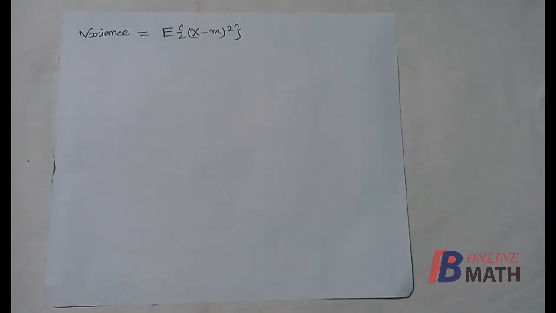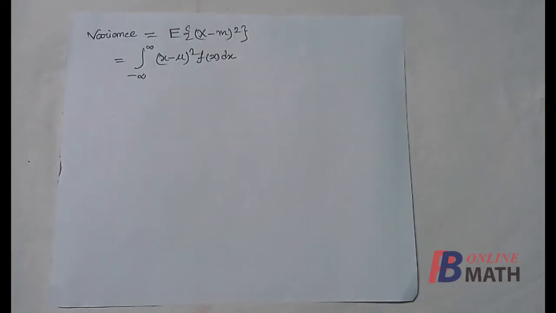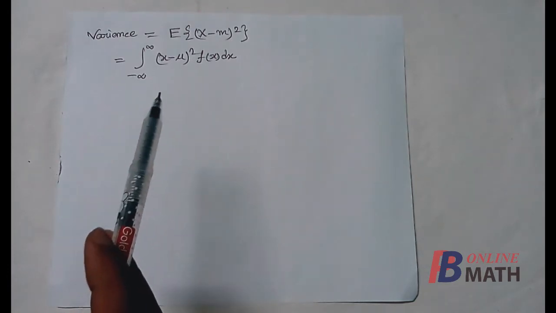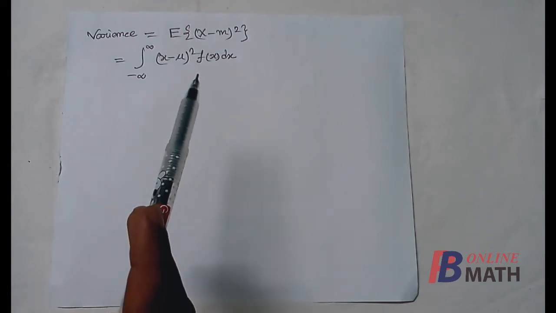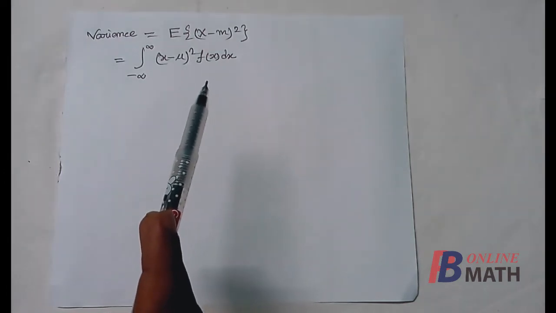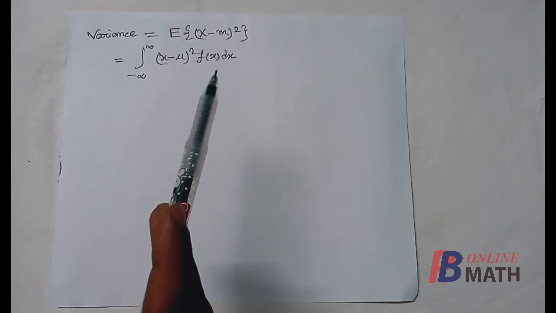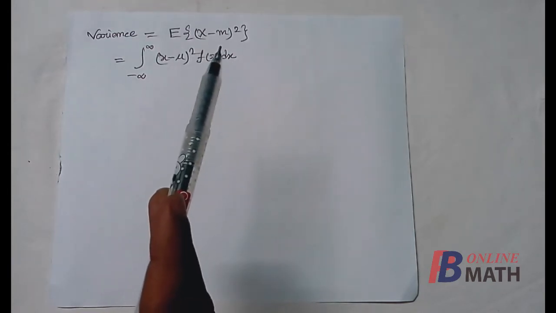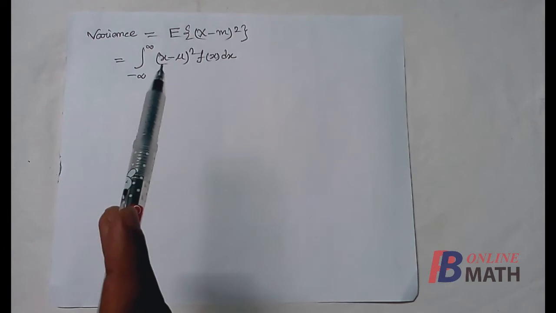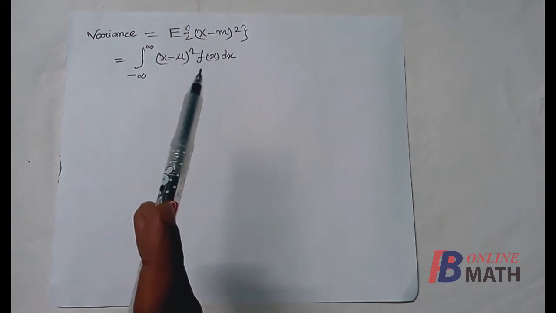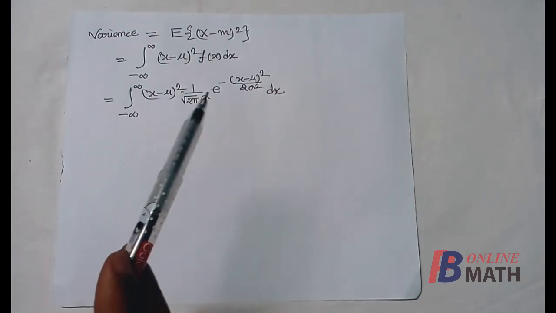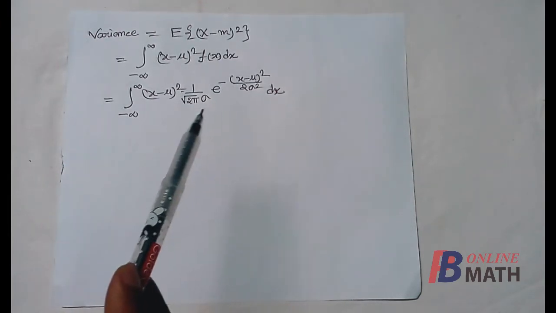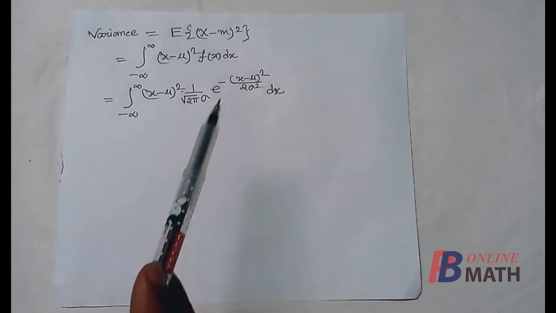To find the variance, we shall use this formula, E of (x minus m) whole square. Now this is equal to the integration from minus to plus infinity of (x minus m) whole square into f(x). We have already obtained that the mean of the normal distribution m is equal to mu. So in place of m, we may replace mu. So it is (x minus mu) whole square multiplied by f(x). Next, we replace the value of f(x). This is the PDF corresponding to the normal distribution.